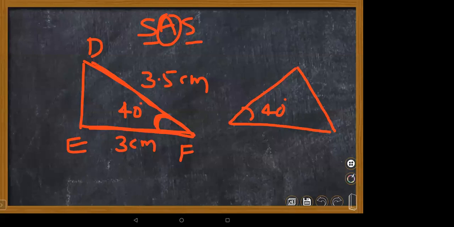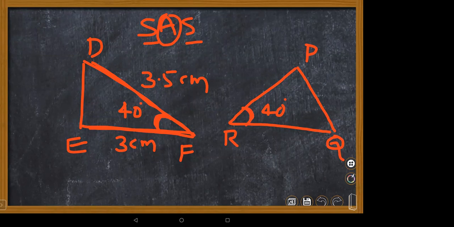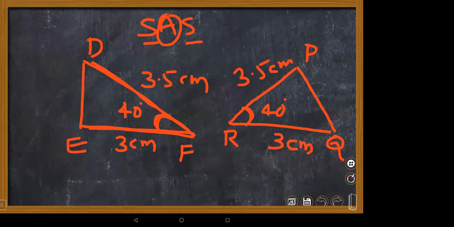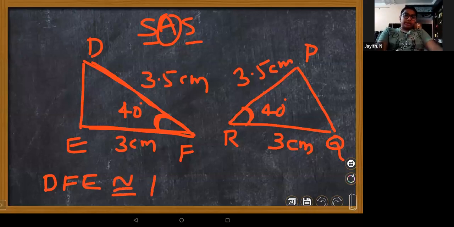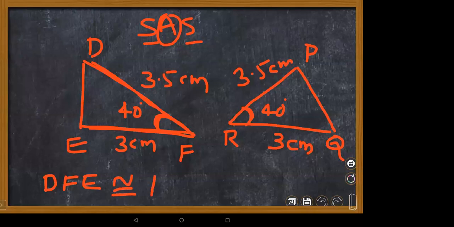This is PQR. This angle is given as 40, this side is given as 3 centimeters, and this is given as 3.5 centimeters. Now, which? Ma'am, DFE. Raghav, please. Ma'am, the first side we take as DF, the angle is already F. So DFE is congruent to PRQ. DFE is congruent to PRQ. Very good.